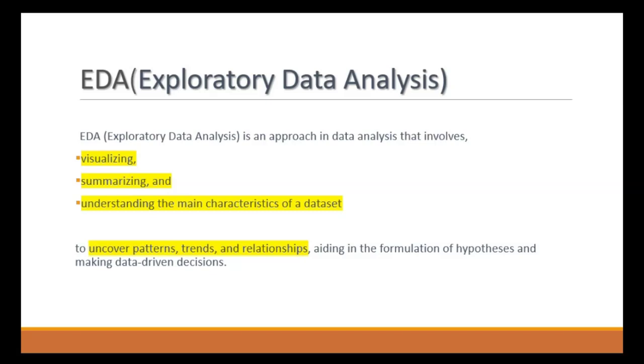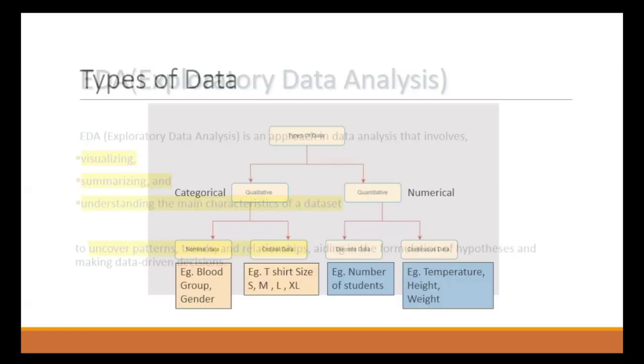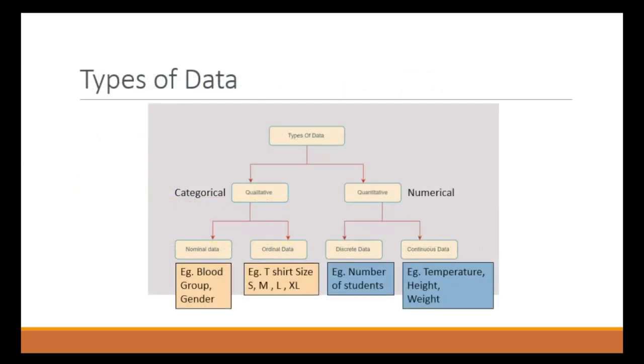So EDA stands for exploratory data analysis. Okay, so the next part is types of data. Mostly there are 2 types of data. One is numerical data and one is categorical data.